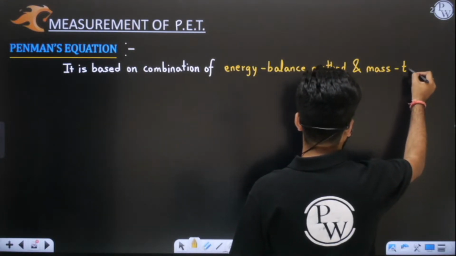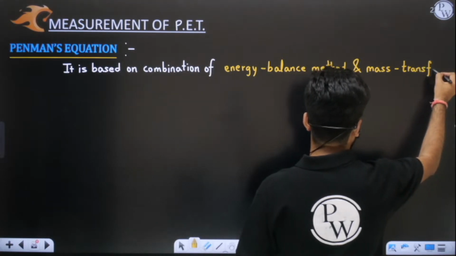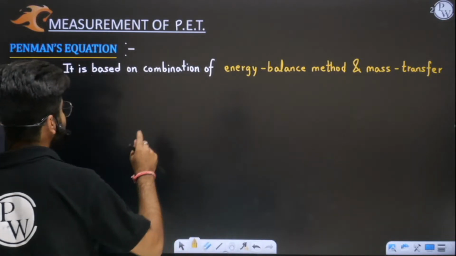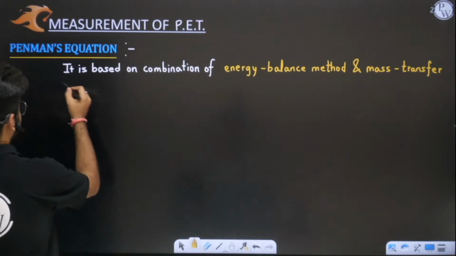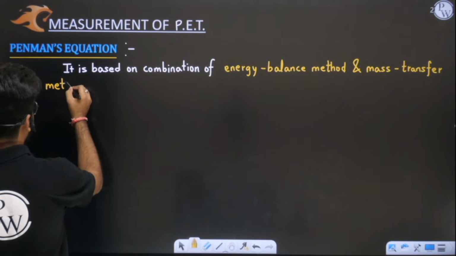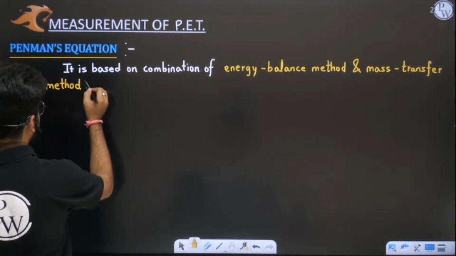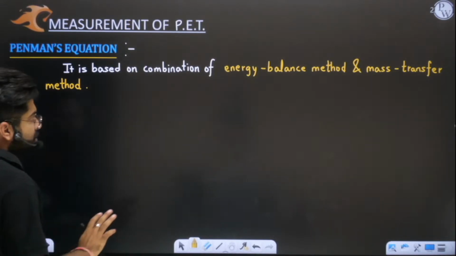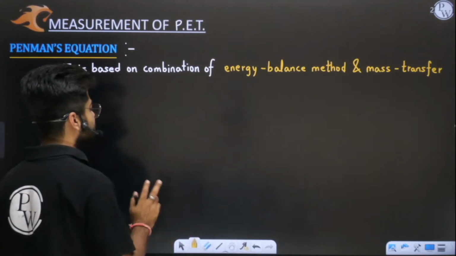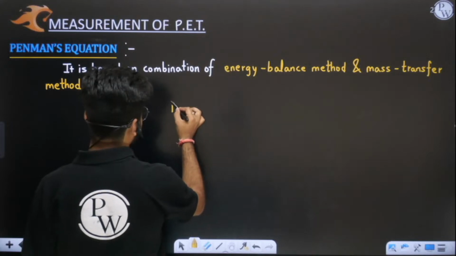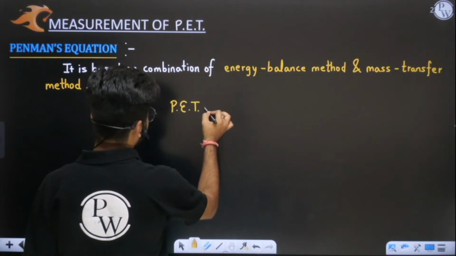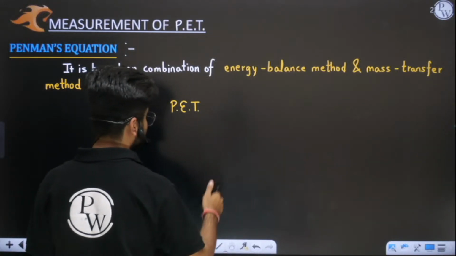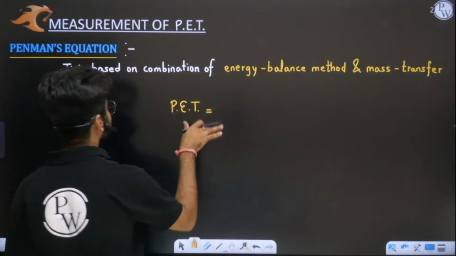I already told you that energy balance and mass transfer approaches are better than the water budget method. Yes or no? That's why he has combined the energy balance method and mass transfer method. How exactly, there is no need to understand. Simply try to remember the equation and this line. The equation is also not important because it has never been asked, but still one question has been there, so we'll discuss the equation.